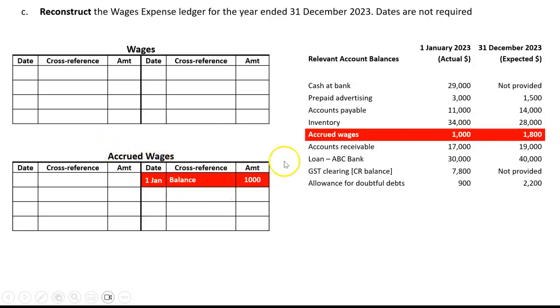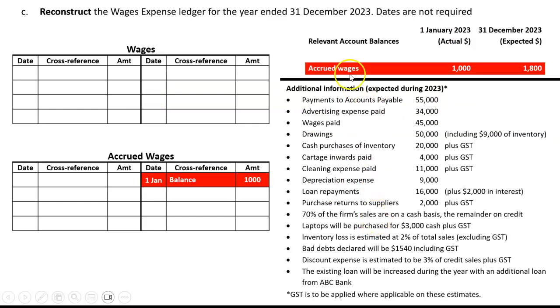Now we're not asked to recreate this ledger. I'm just putting it on the screen because I think it will help us answer this question. And then there's nothing else to do with wages there. So we just go through our additional information from top to bottom. It says payments to accounts payable. That's a different thing. That's people we owe money because we bought inventory. This is people we owe money because they work for us and we haven't paid their wages, so that's different.